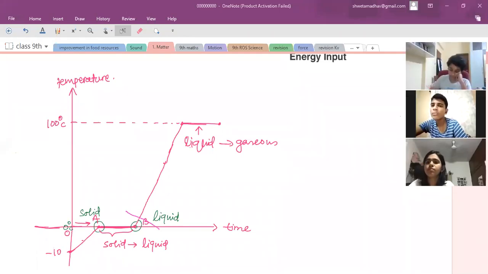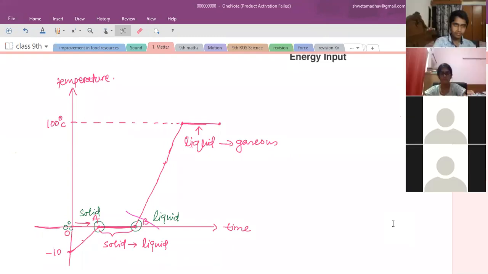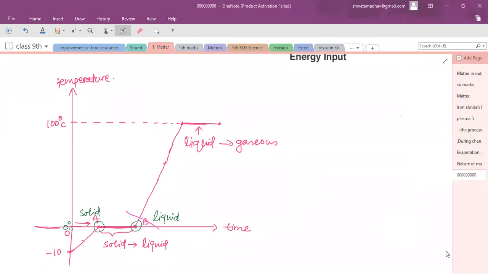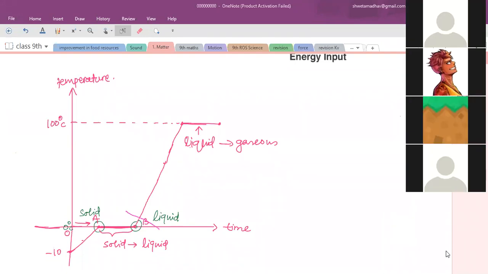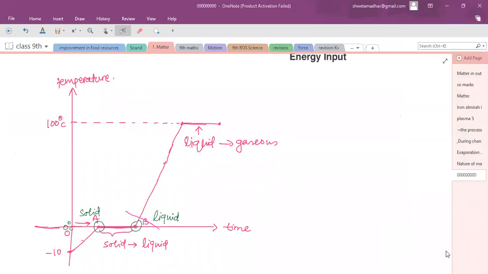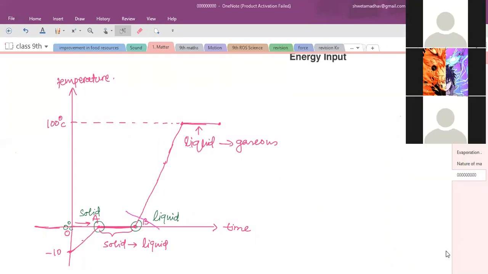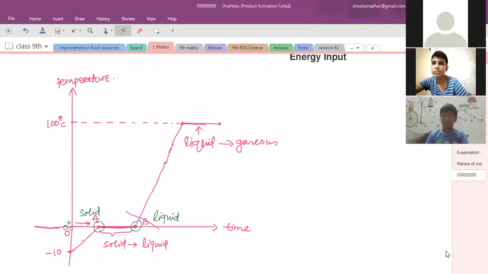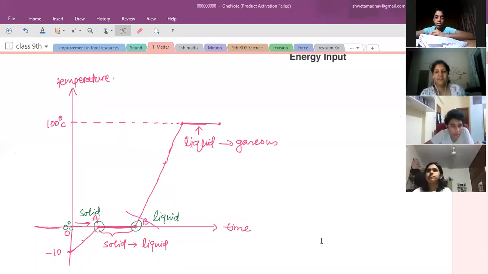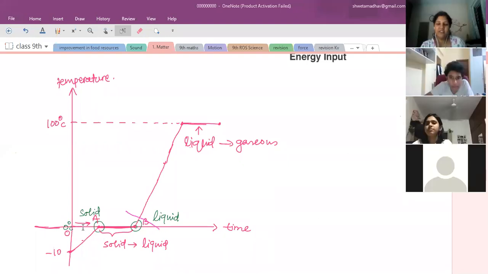Yes, Anahat, can you tell? Okay, fine. Sai Shankar, do you have an answer? No, ma'am. Other students, any one of you? Yes, Ajinkya, are you there? Mona, Ojaswini, does any one of you have an answer? No, ma'am. No, ma'am.